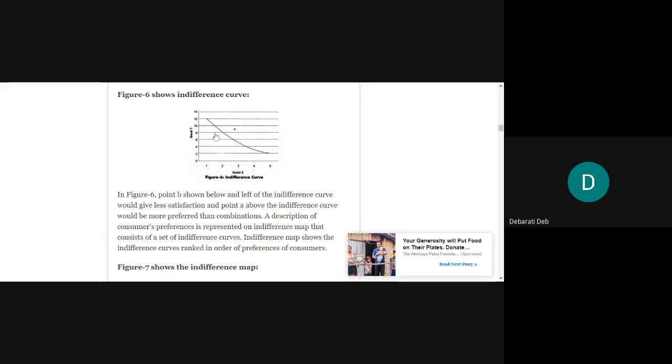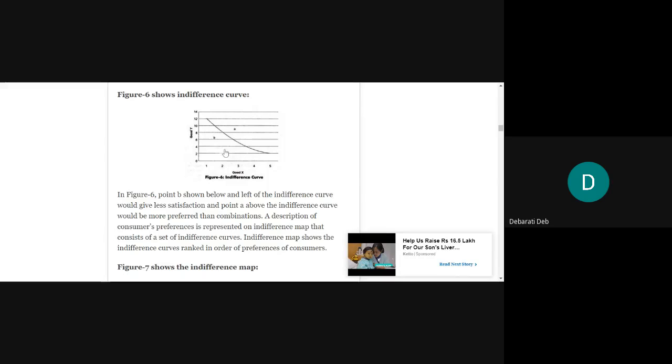Now, if we have understood indifference curve, then we should move on to the understanding of indifference map. What is it? A description of consumers' preferences is represented on indifference map. In an indifference map, we will be able to see a description of consumers' preferences. That will consist of a set of indifference curves. There will be more than one indifference curve in an indifference map. Indifference map shows the indifference curves ranked in order of preferences of consumers.